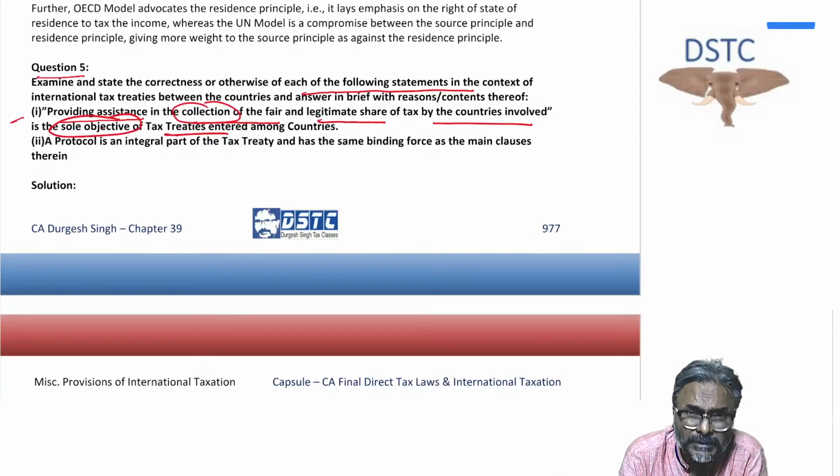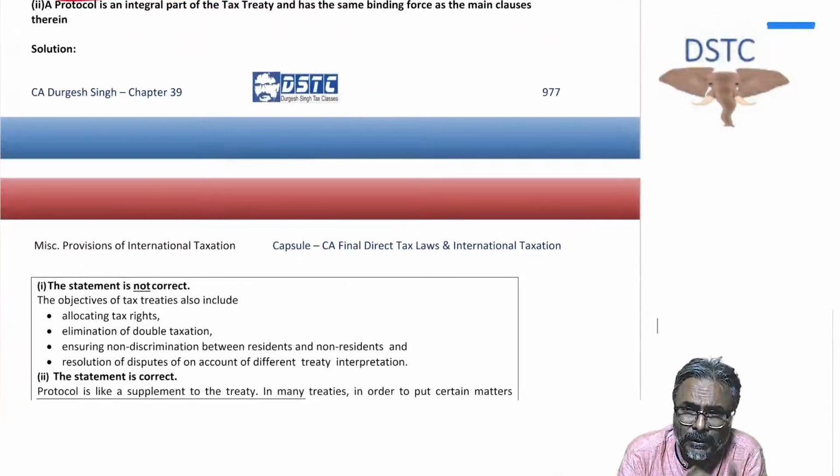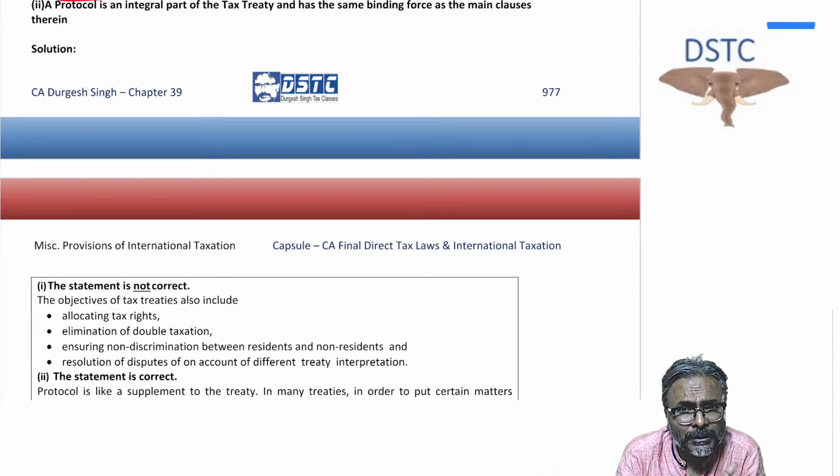Is this the sole objective? No, there are many objectives, like allocating the taxing right, avoiding the double taxation, exchange of information, isn't it? So there are other objectives as well. Tax collection is not the sole objective.